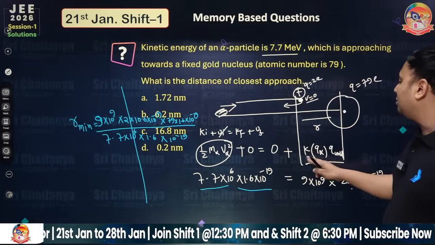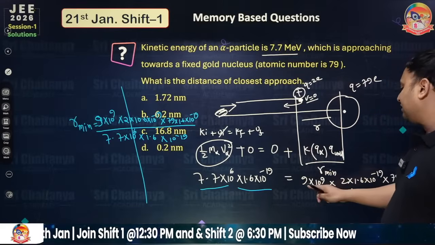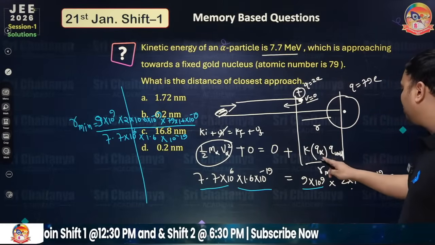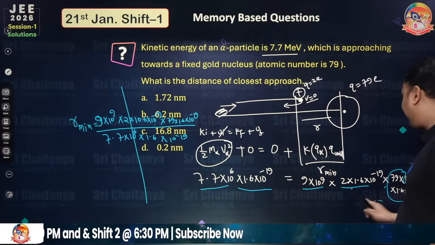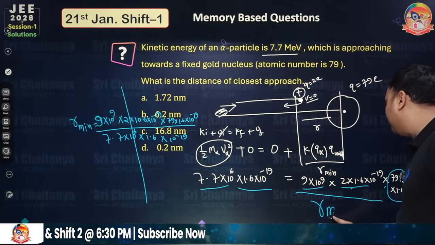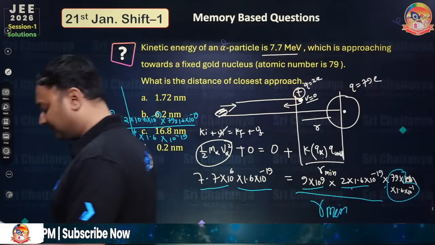So this is equal to the potential energy formula. K final is 0. K, which is 9 into 10 to the power 9, into Q of alpha, Q of gold, divided by R minimum. So this is just the calculation, a simple calculation.